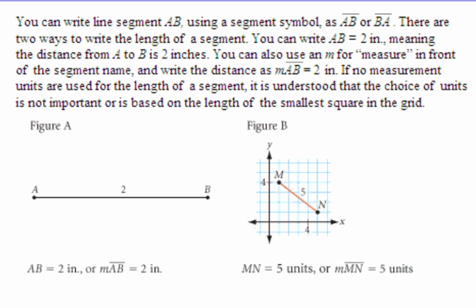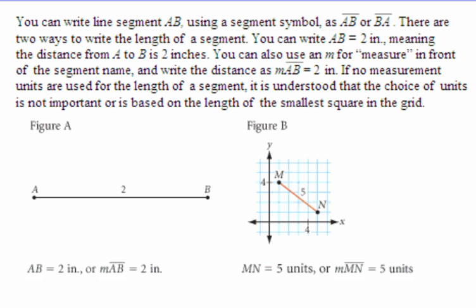You can also use an M for measure in front of the segment name and write the distance as the measure of segment AB equals 2 inches. If no measurement units are used for the length of a segment, it is understood that the choice of units is not important or is based on the length of the smallest square in the grid.